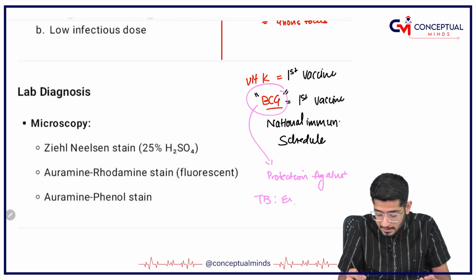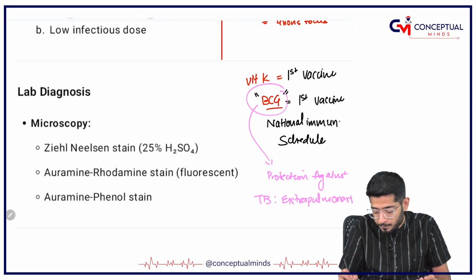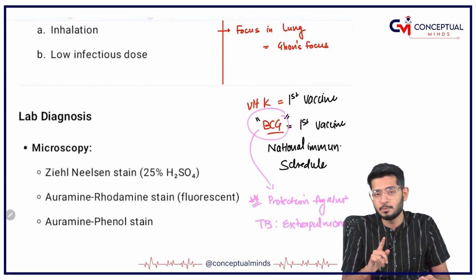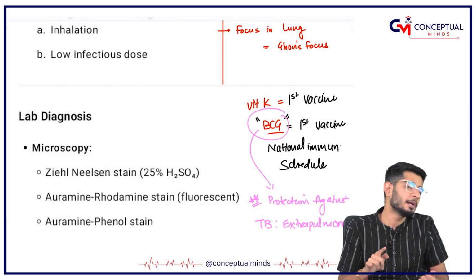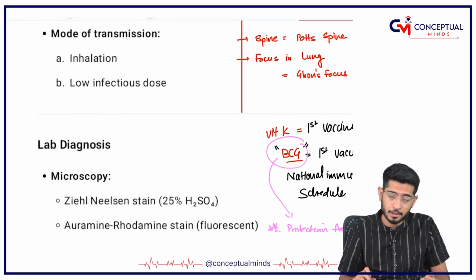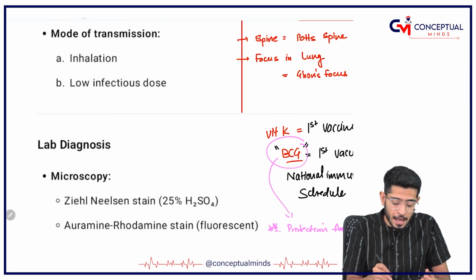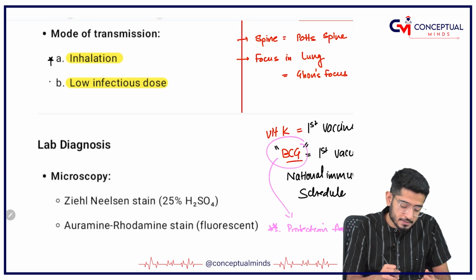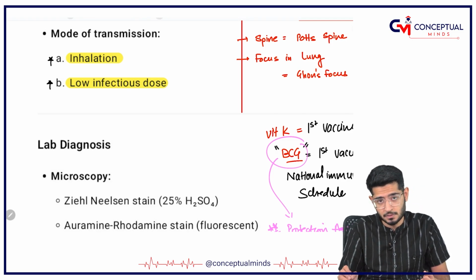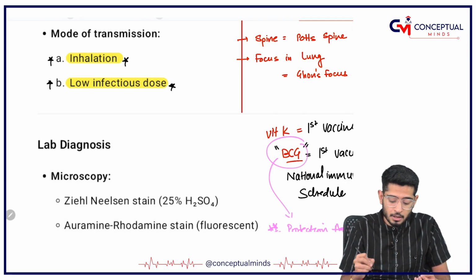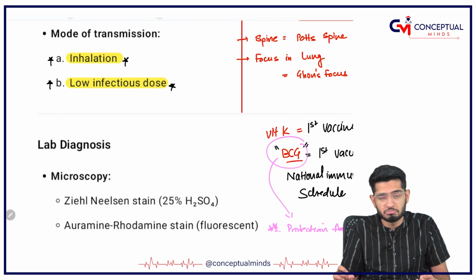But which TB? Extrapulmonary TB. This is a very important MCQ, my dear friends. BCG can prevent you from extrapulmonary TB, but pulmonary TB, the TB which affects the lung, can't be prevented by BCG. Why? Because the major route of transmission is inhalation, and a very small infectious dose is capable enough to cause infection in humans, especially respiratory. Because it is getting inhaled, a very small infectious dose is capable of causing very big problems.